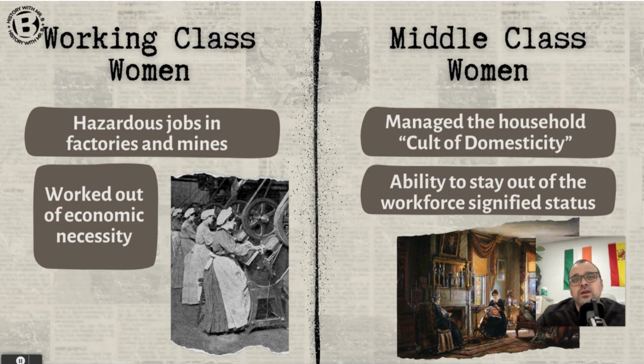But the necessity for women to work was really driven by the economic demand of supporting a family. A single income was usually not enough to survive in a new urban city. Now, compare that to middle-class women. They experience the Industrial Revolution very differently. Unlike their working sisters in factories, middle-class women generally center their lives around the home, around family, the ideas of a domestic life. And this is a cultural norm that women should be pure, submissive to their husband, devoted to their family, devoted to homemaking.